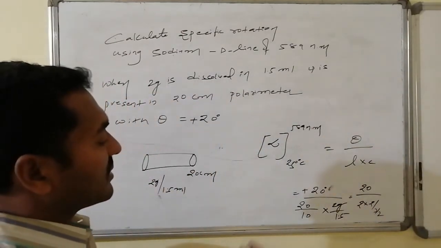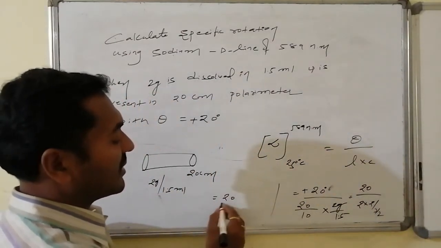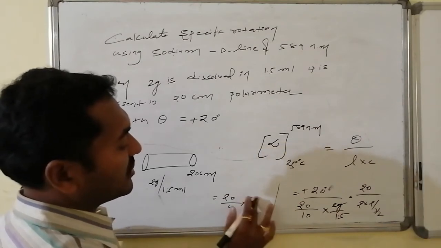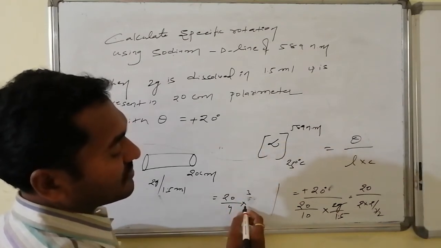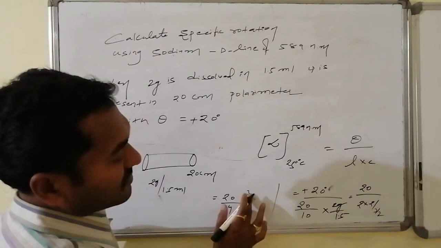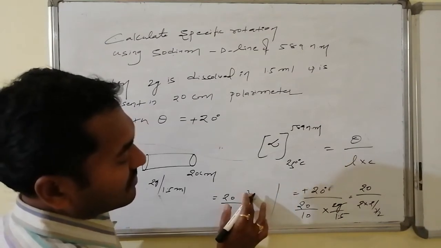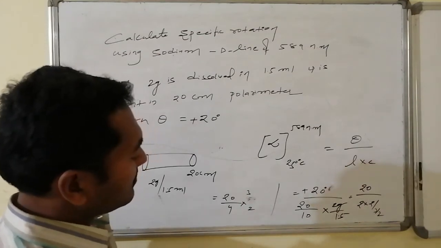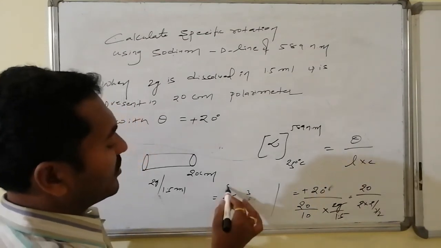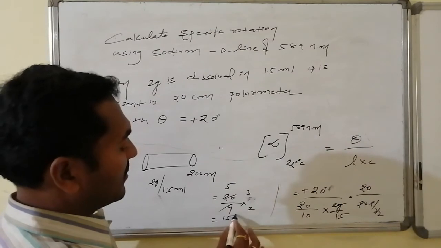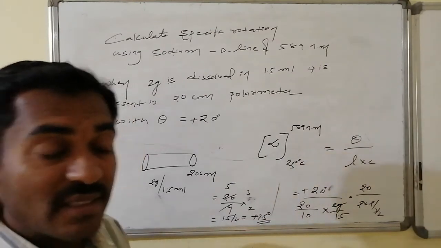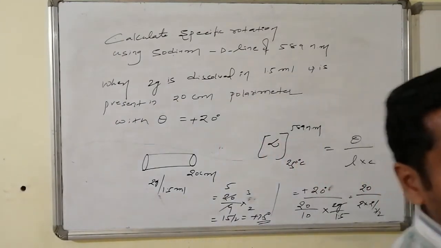So therefore that resultant value, once again 20 divided by 4 into 2, that is into 3, this will become equal to 5. 15 by 2 is equal to what? Plus 7.5 degrees. This is known as its corresponding specific rotational value.